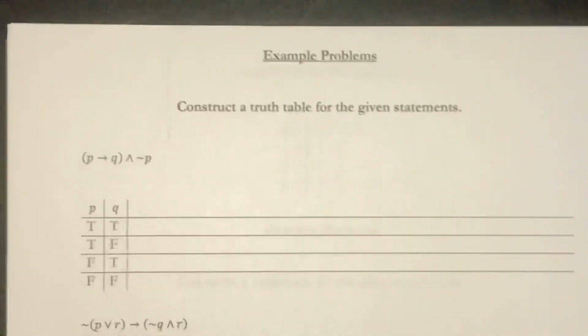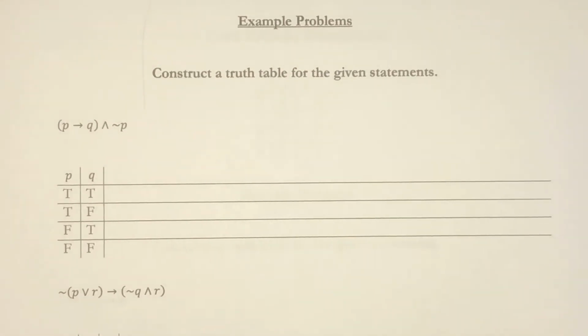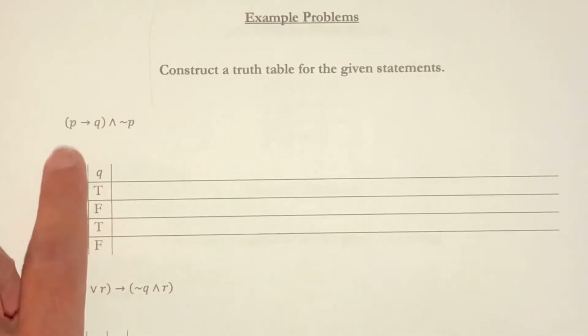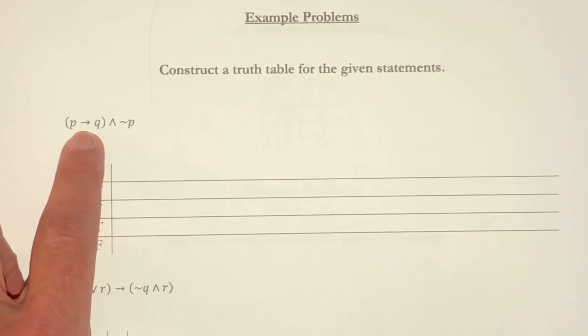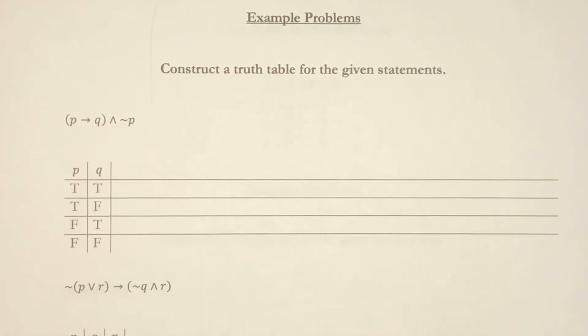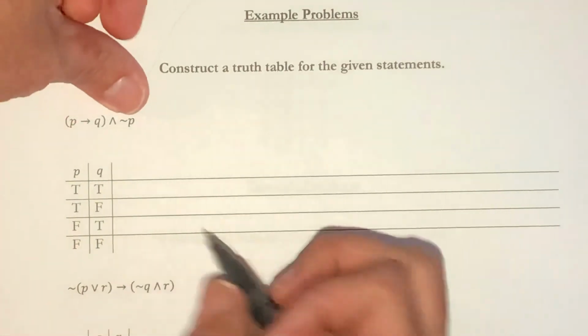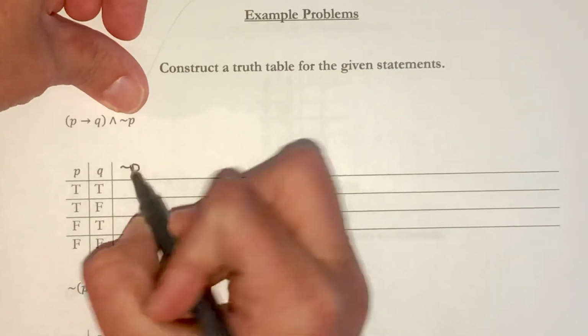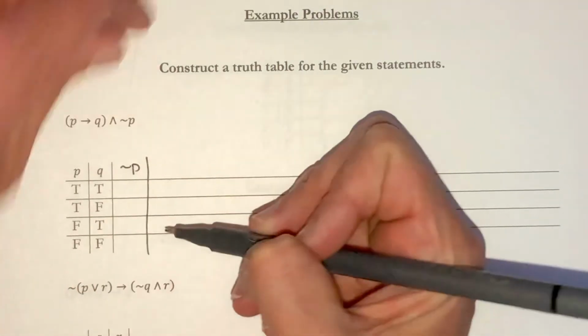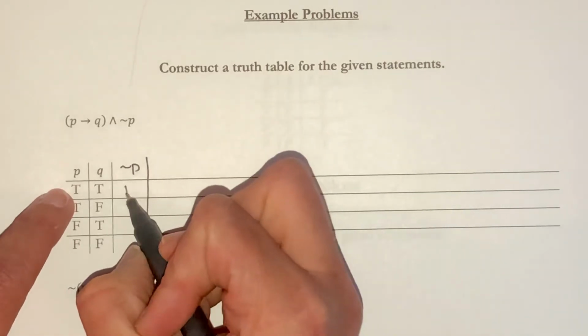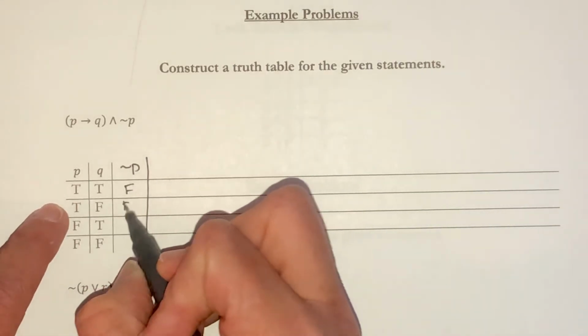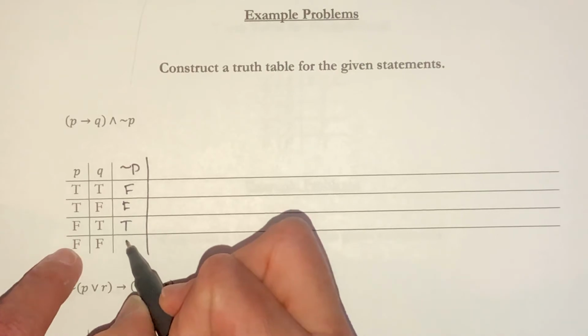So, we're going to construct a truth table for the following statement. Here I have if P then Q, and not P. Just like we did before, we are going to build up each piece that we need. I look through first for the simpler statements, and I have a not P, so I'm going to figure out not P. Since P is true here, this would be false. This is false, true, and true.